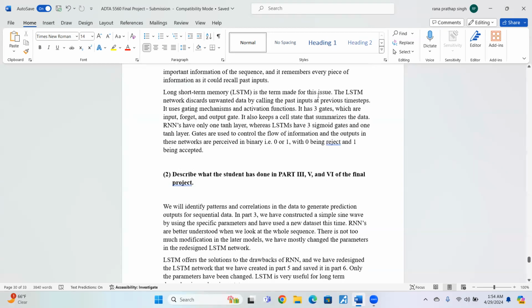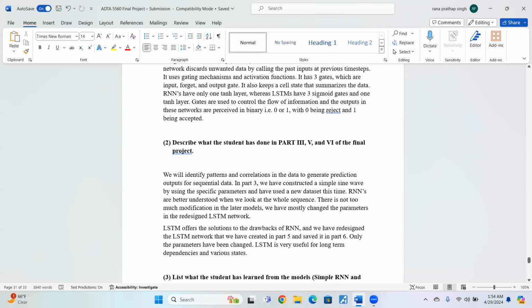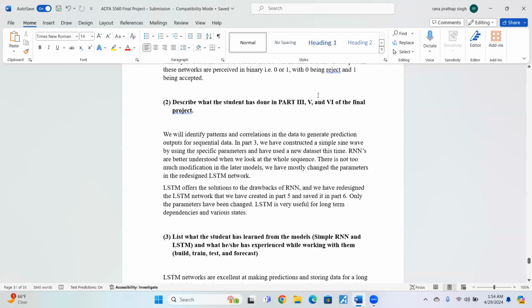Now I'm going to talk about what I have done so far in parts 3, 5, and 6 of the final project. We have identified patterns and correlations in the data to generate prediction outputs for sequential data. In part 3, we considered a simple sine wave using specific parameters, and then we used a new data set this time. RNNs are better understood when we look at the whole sequence. There is not too much modification in the data models. In the redesign, there is not too much modification, but a significant performance change is achieved.